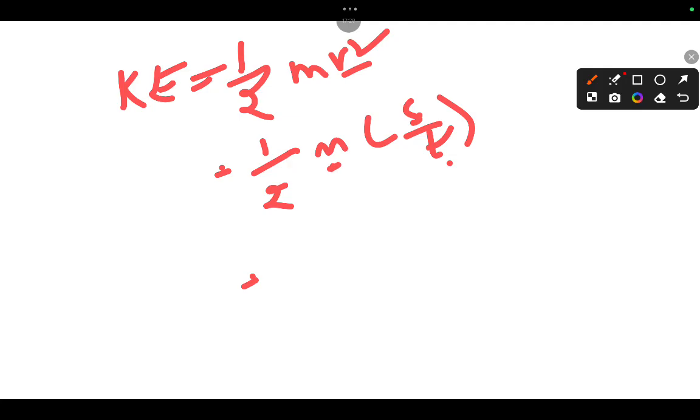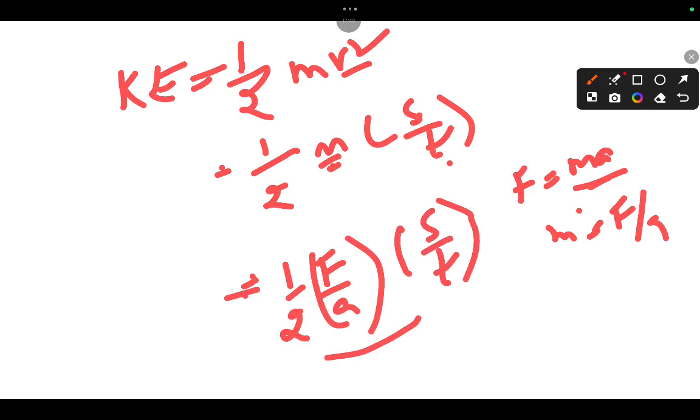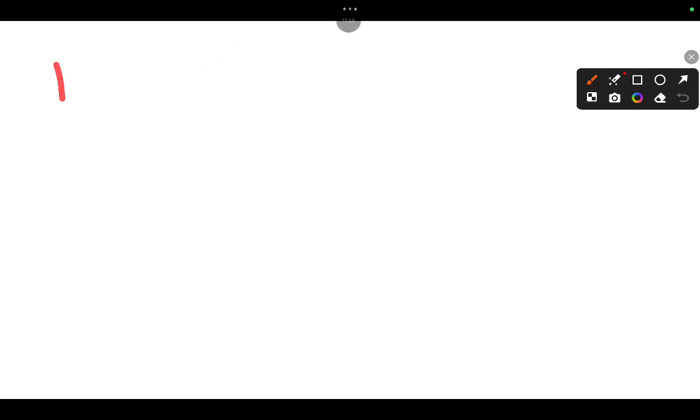If the body is already in motion and acted on by an extra force, F equal to ma, then m equal to F by a. So that is 1 by 2 F by a, then s by t. We can go with a number of such forms. Okay, clear? Then coming to potential energy.